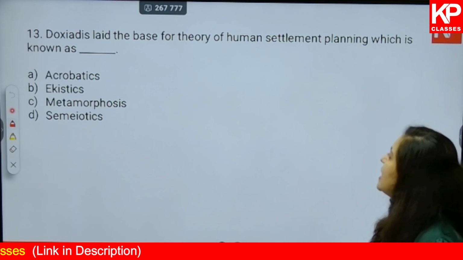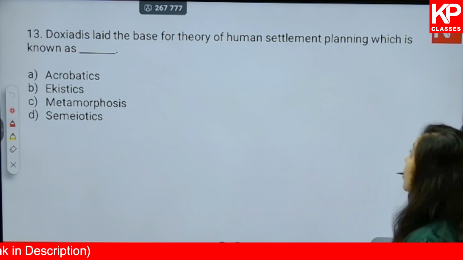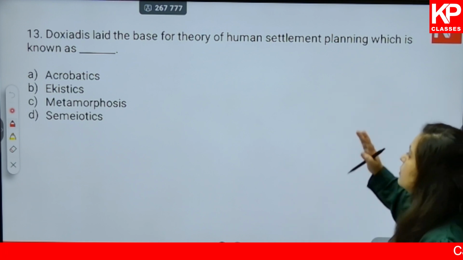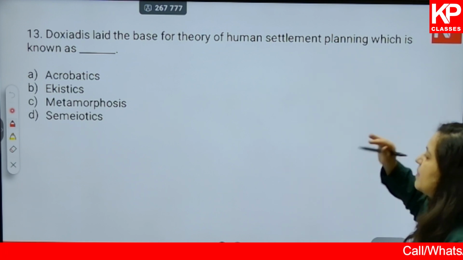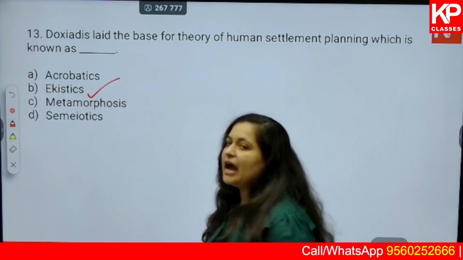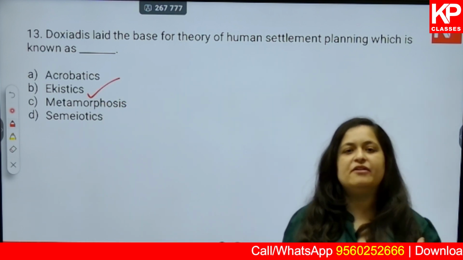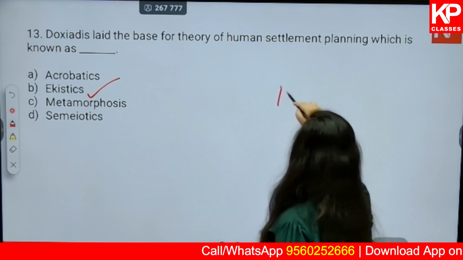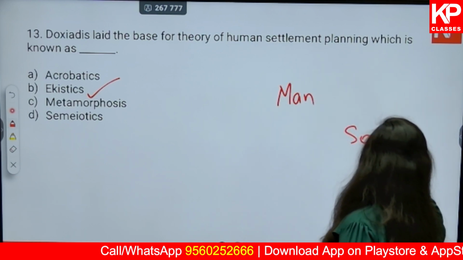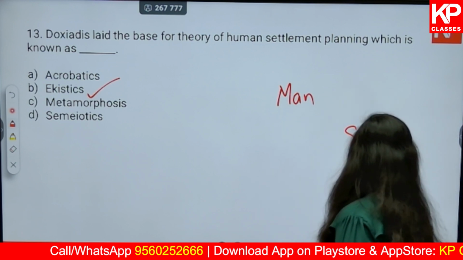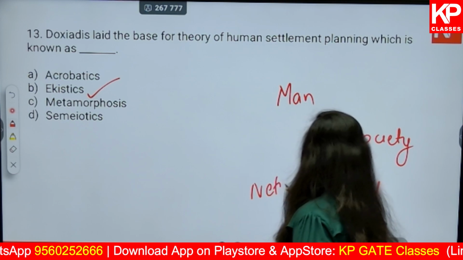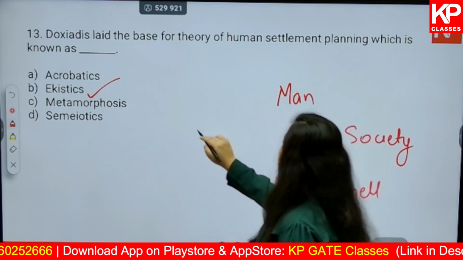Next, Doxiadis laid the base for theory of human settlement planning, which is known as acrobatics, acoustics, metamorphosis, or semiotics. The correct answer is acoustics. And for acoustics, he had given 5 elements. So there is man, society, shell, network, and the most important, nature.